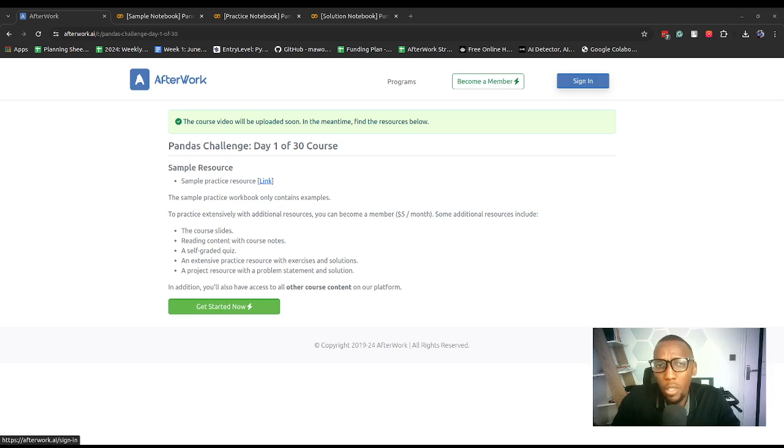I'll be taking you through the challenges from day 1 to day 30 and helping you to solidify your understanding and your application of the Pandas library when it comes to performing data manipulation, data cleaning, data wrangling, as well as data analysis. The idea is that by the end of it all, you should be in a position to perform any sort of data cleaning or data manipulation task that you might have in mind, whatever the complexity that technique entails.